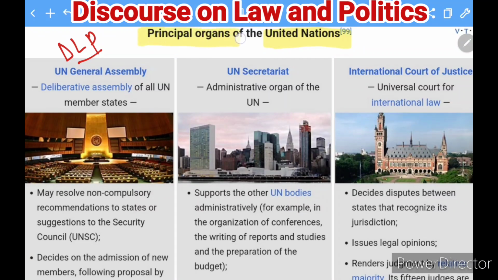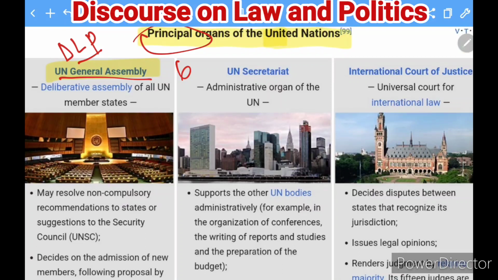So the principal organs of the United Nations, you all know that the total number of principal organs is 6. Now let's see one by one which are those principal organs of the United Nations. The first principal organ of the United Nations is the General Assembly. You can see here, this is the General Assembly.